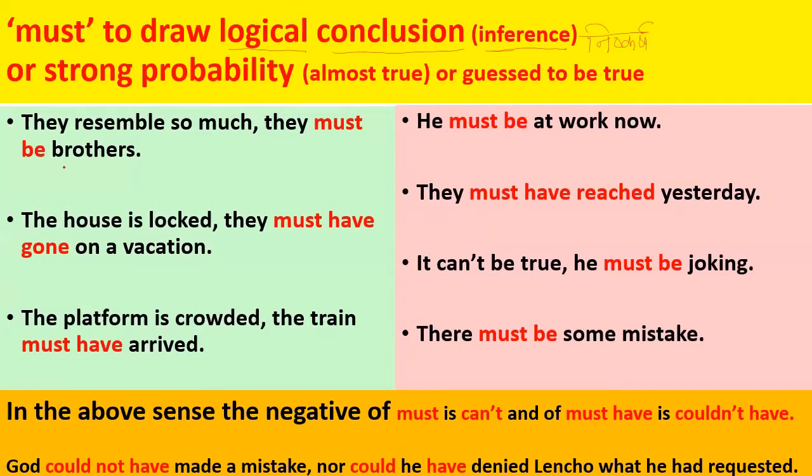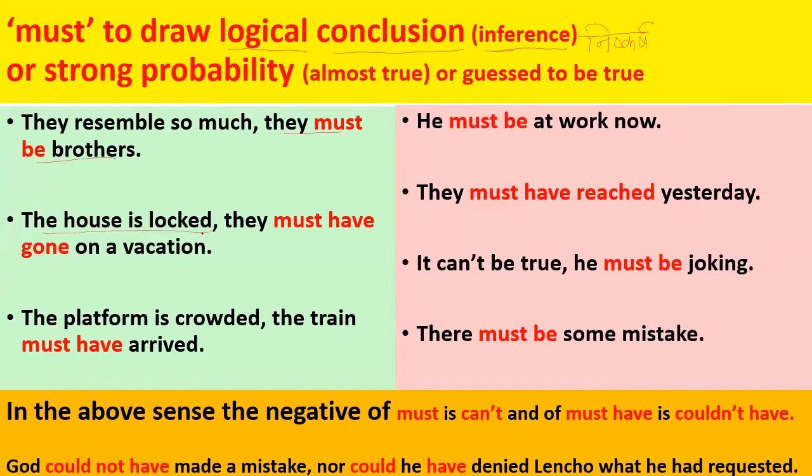Where there is a strong probability which is almost true or which you guess is true, then we use must. They resemble so much, they must be brothers. So they resemble so much, this is the situation. The conclusion that you draw is they must be brothers. The house is locked. They must have gone on a vacation. So the condition is the house is locked.